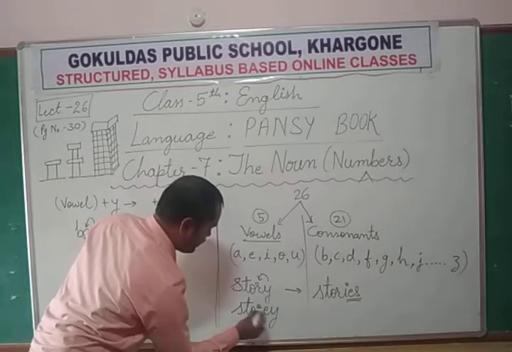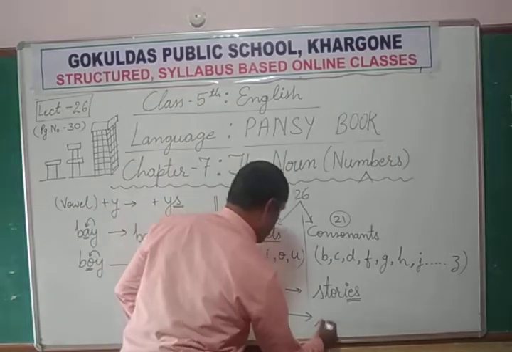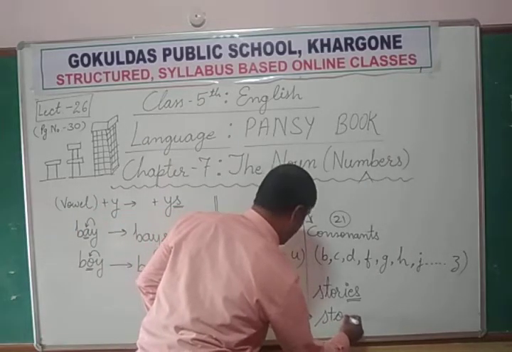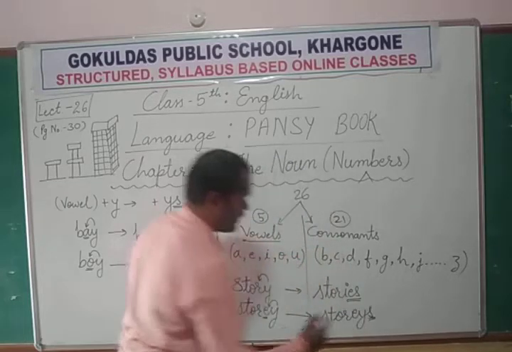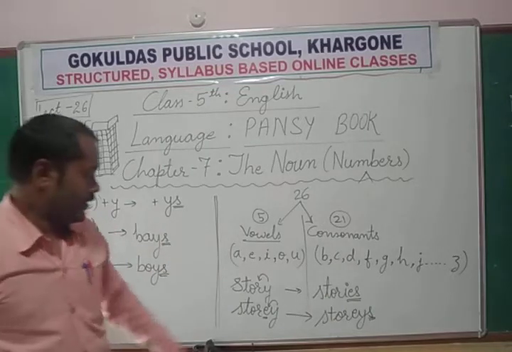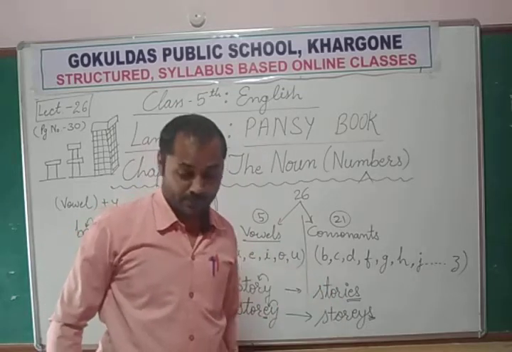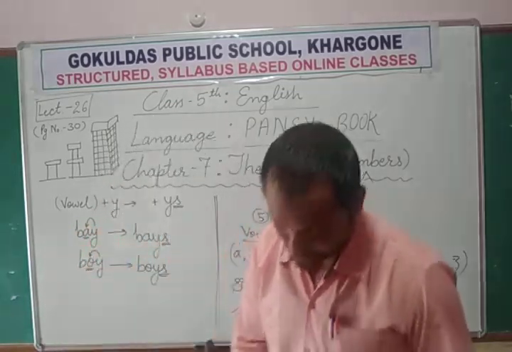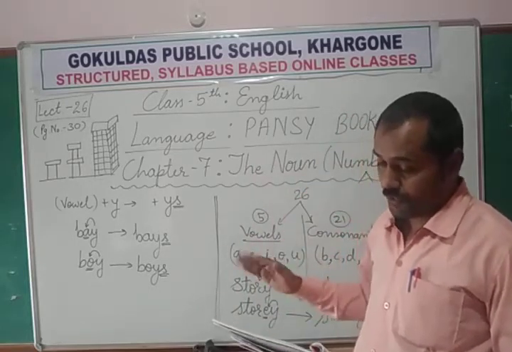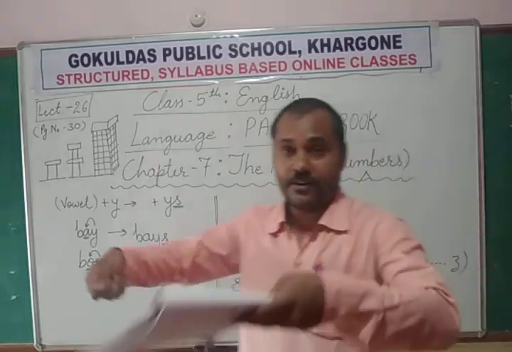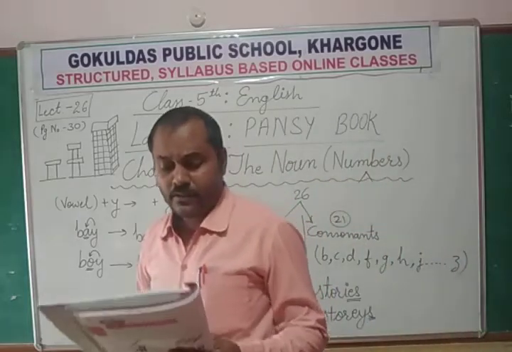S-T-O-R-E-Y. That story. And there is E here. So multi-storey. Now here we do not remove Y, we just add S only. Story, stories. But here this story becomes this type of spelling. Storeys, toy, toys, tray, trays. Okay, like this.